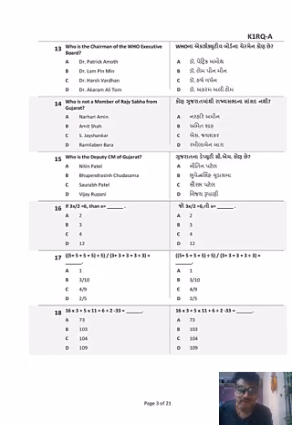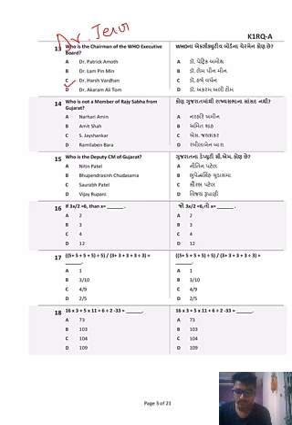Who is the chairman of the WHO Executive Board? WHO is the World Health Organization. In the year 2020, it was Dr. Harshvardhan who was the chairperson of the WHO. Whenever I use the word chairperson, it is a gender neutral term, because anyone can be a chairperson, male or female. Chairman means specifically a man. So currently now, आज के टाइम पे, who is the chairperson of the WHO executive board? It is Dr.